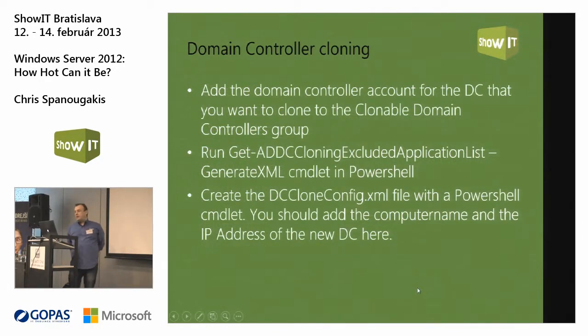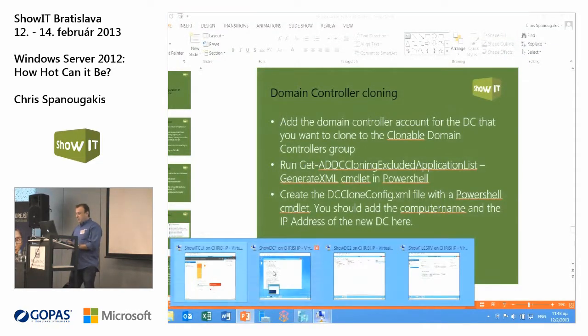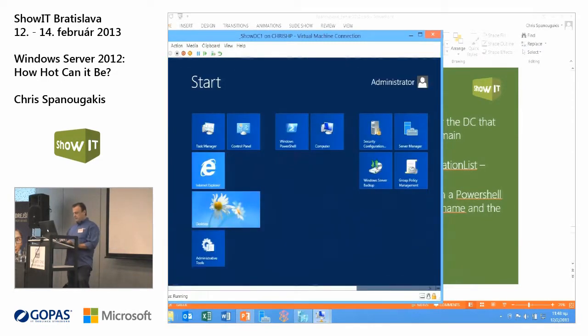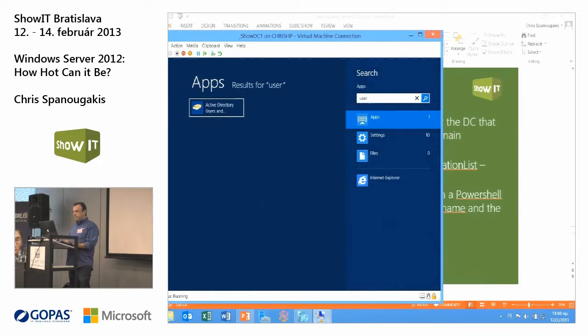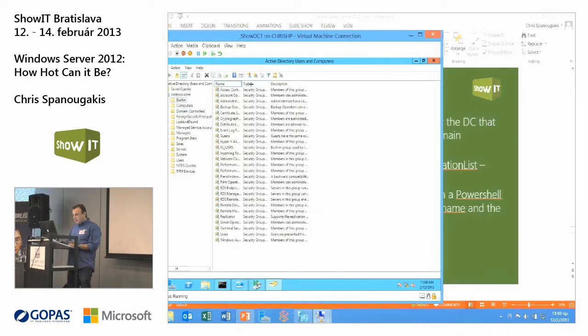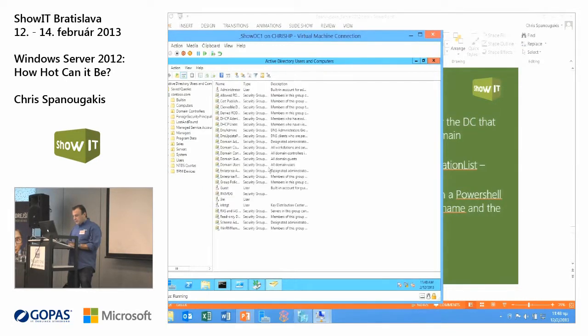Add the domain controller account of the domain controller that you want to clone to the Cloneable Domain Controllers group. Okay, so in Active Directory now, we have a new group. If we go to Active Directory Users and Computers, you can find this group. It should be somewhere here. Let's see, and here you are.